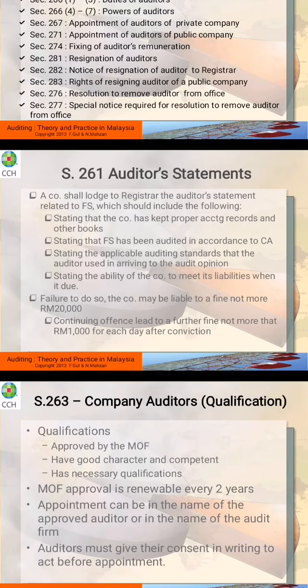All right, so if the company fails to present the report to the ROC, the company may be fined more than 20,000. Right, so if they continue doing the same problem, they will be fined 1,000 ringgit for each day after conviction.